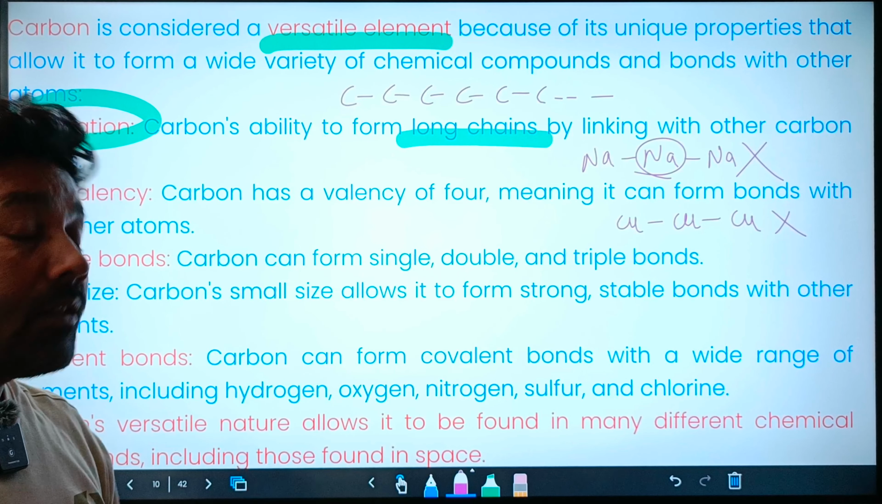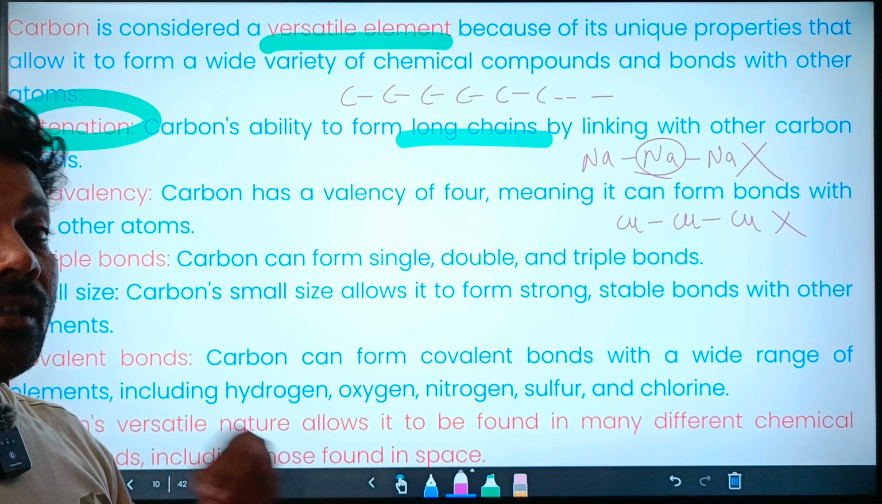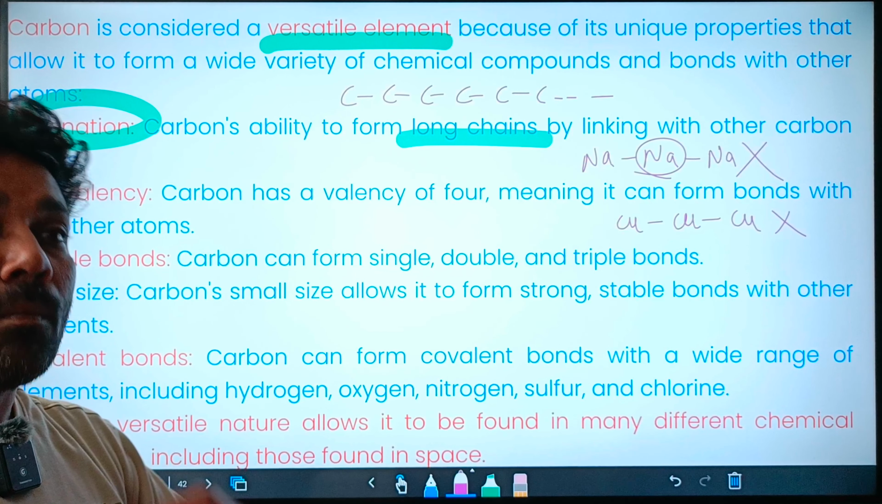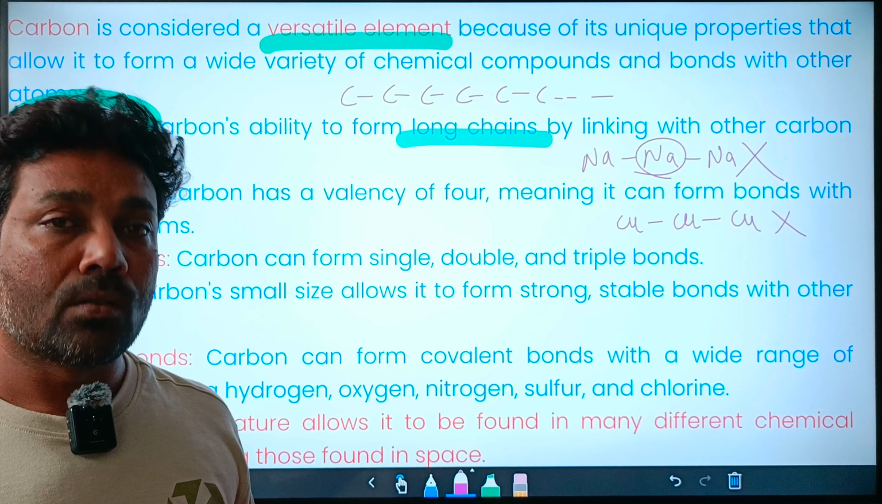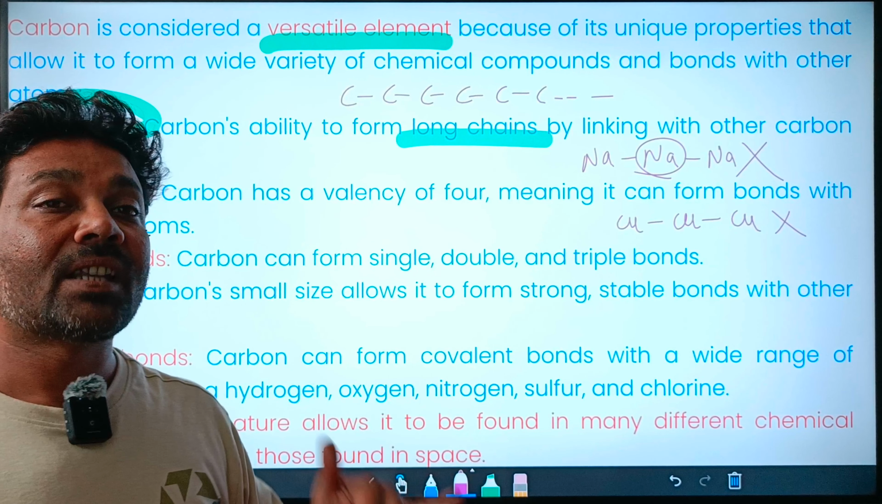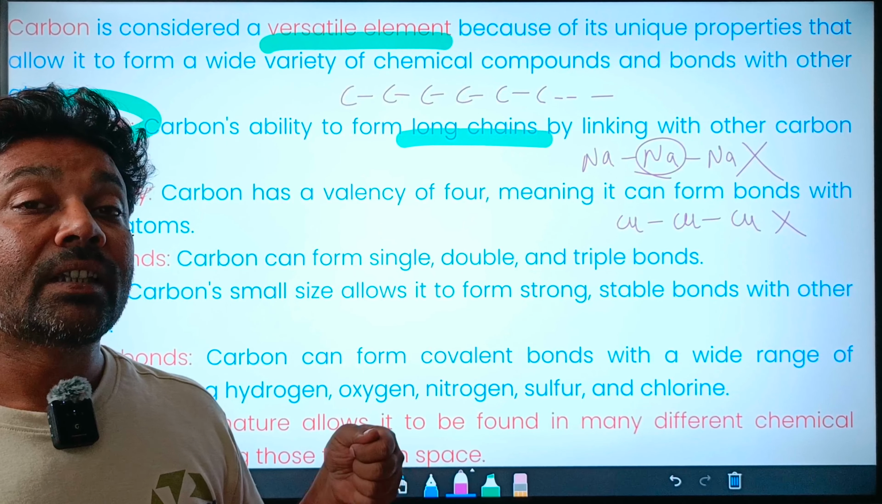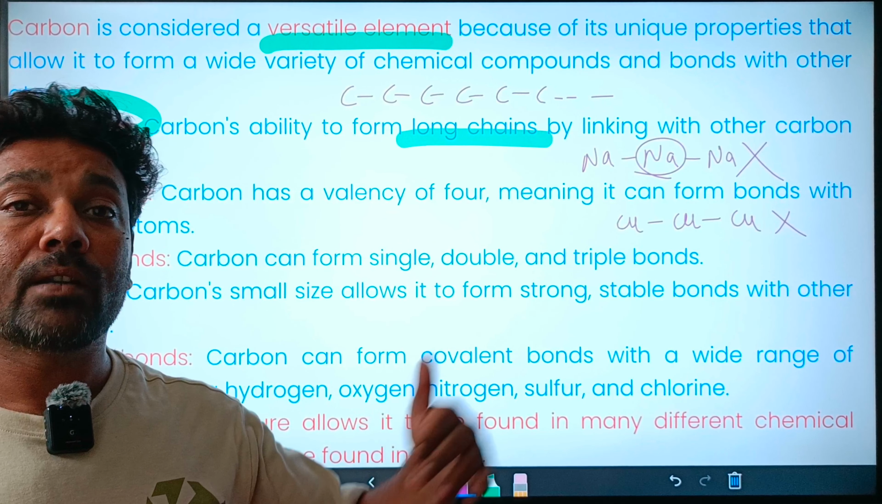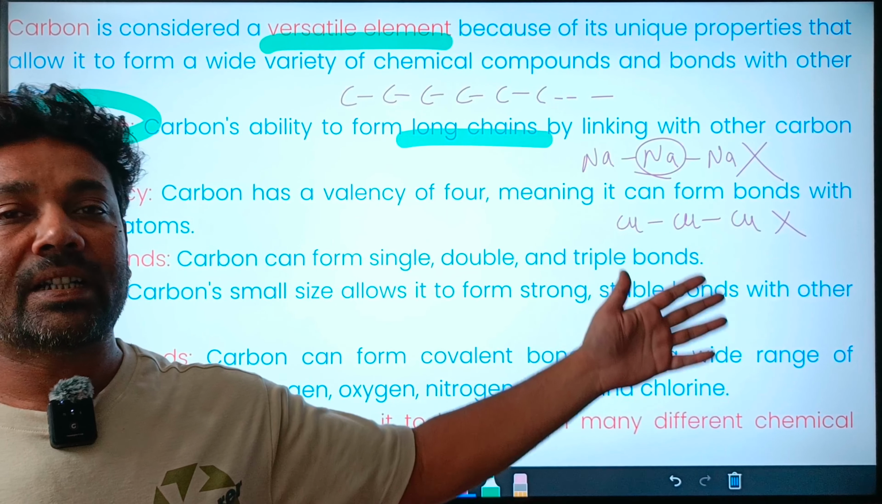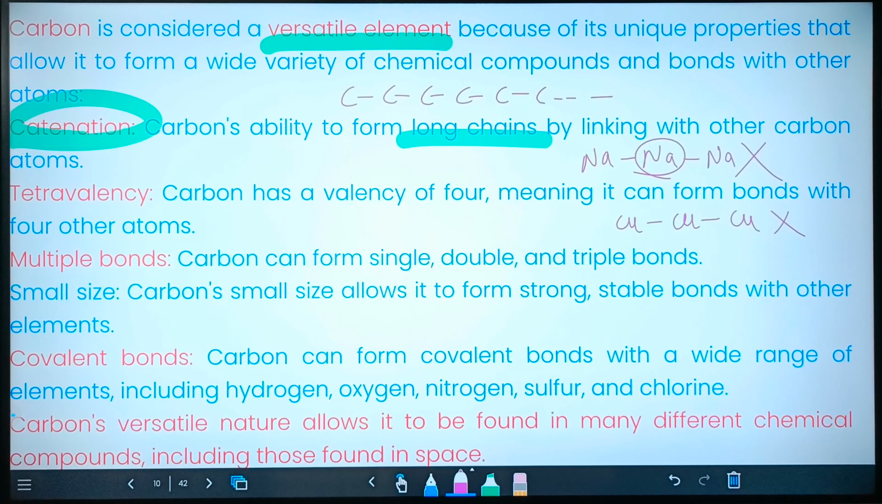How long? Just imagine, it's beyond your imagination. It can form a very, very long chain. One example is the polythene that we use. Polyethylene is the exact organic name. Polythene, a carry bag that we use, is a chain of carbon, infinitely long. You cannot count it.